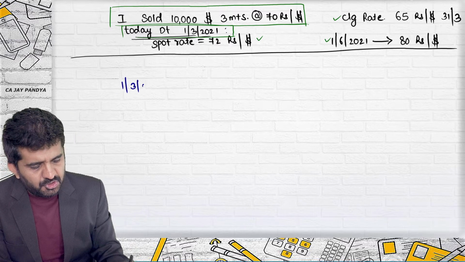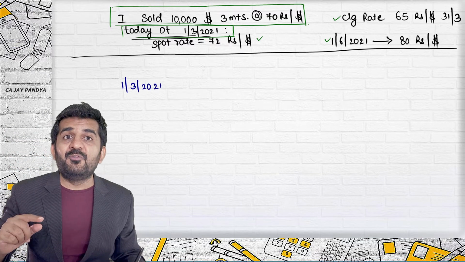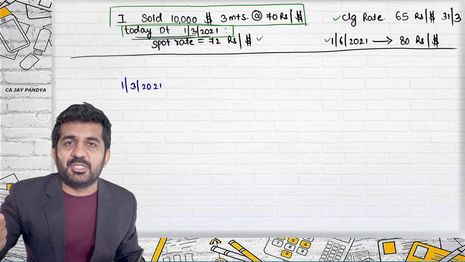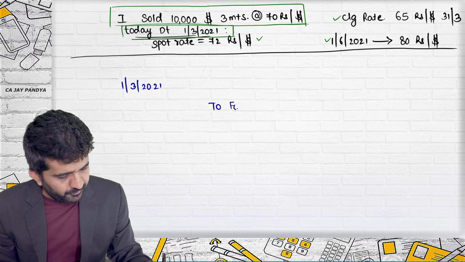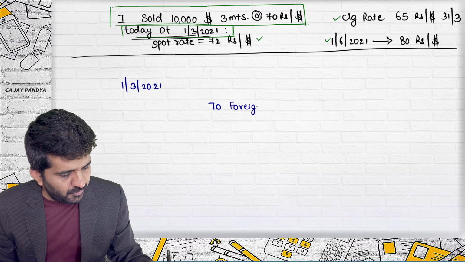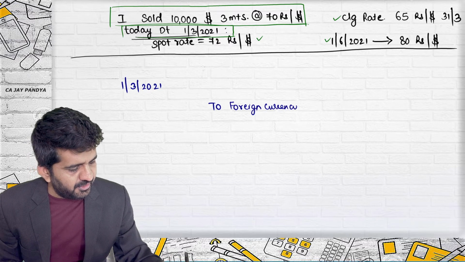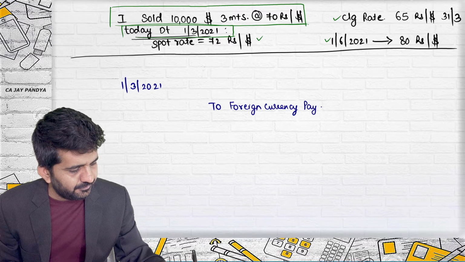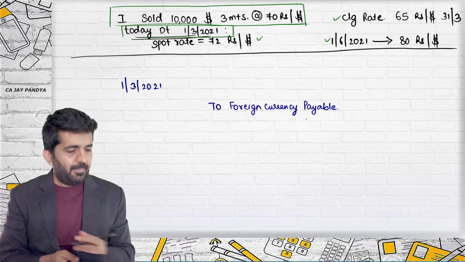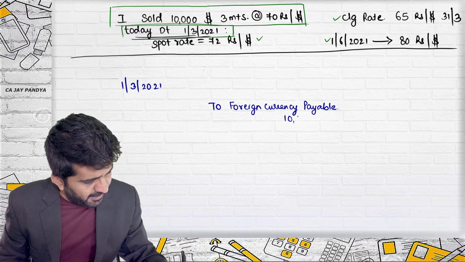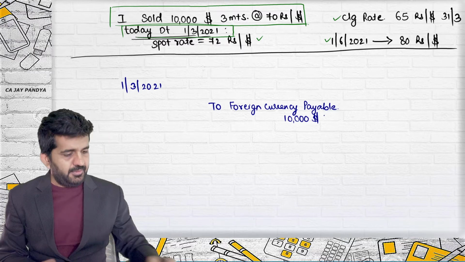1st March 2021. Now you are selling $10,000, so foreign currency payable. How much dollar is payable? $10,000.